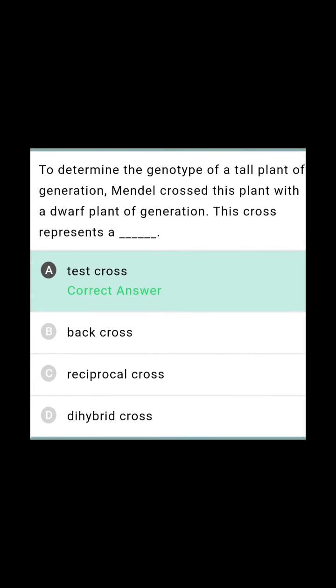So to determine the genotype of a tall plant of generation, Mendel crossed the plant with dwarf plant of generation. This cross represents. Actually, we can determine the genotype of an unknown plant, or to determine whether the plant is homozygous or heterozygous, we use test cross. Here, a tall plant is crossed to a dwarf plant.